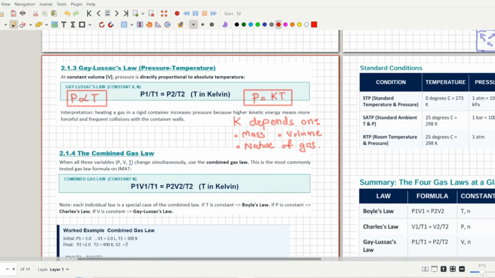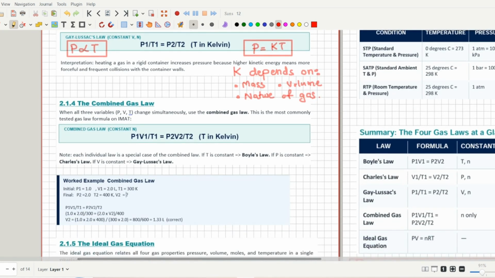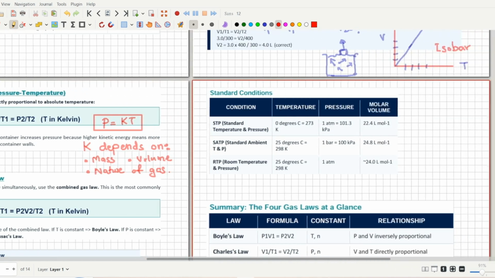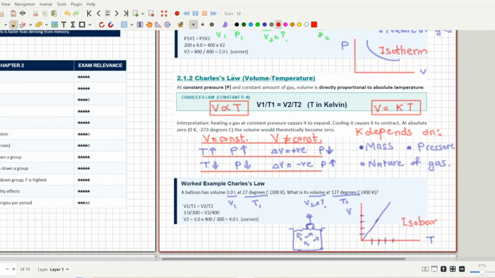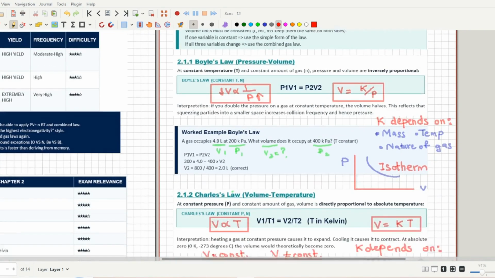Let's move on to our next topic, that is the combined gas law. So we just discussed that these are the three simple laws, and in each there is one variable that is constant. For example, in Gay-Lussac's law the volume was constant, and when we studied about Charles' law the pressure was constant, and in Boyle's law the temperature was constant.